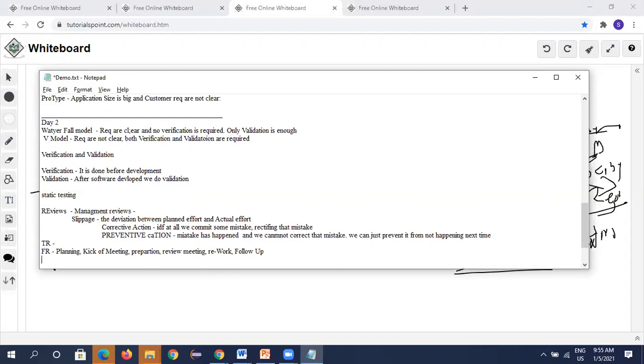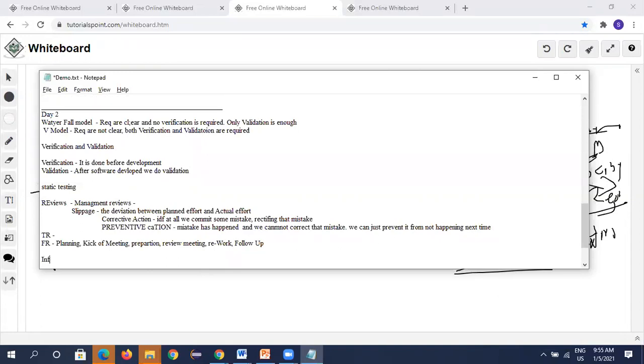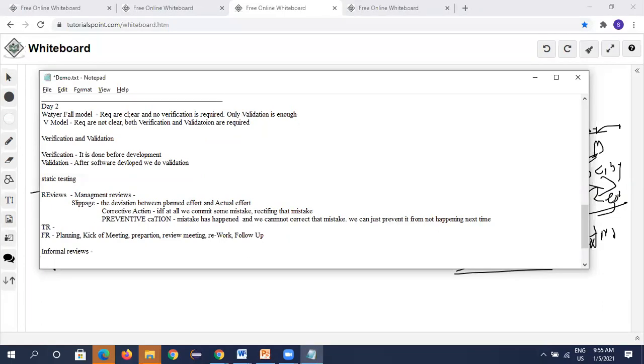And coming to informal reviews. In informal reviews, these are very general, generic meetings which happen between the team.